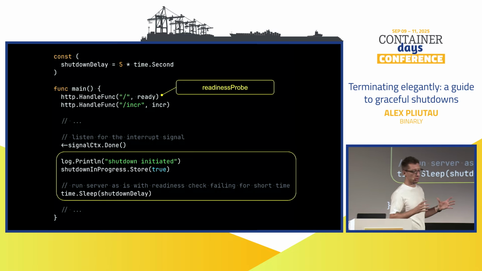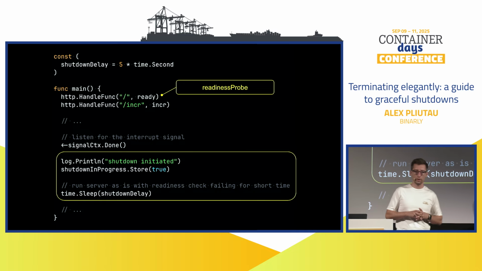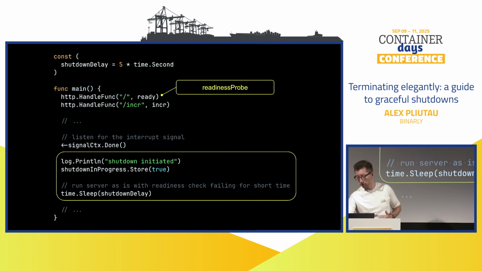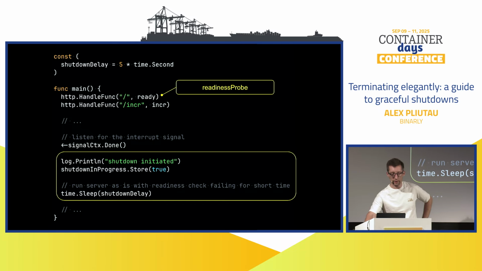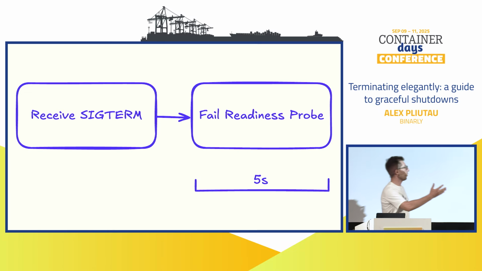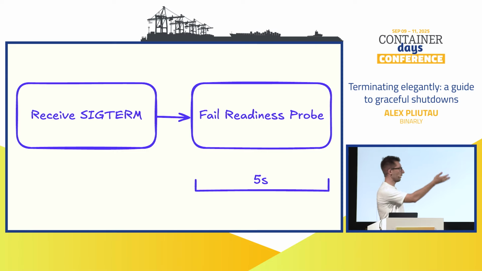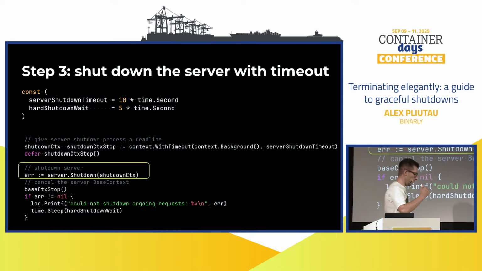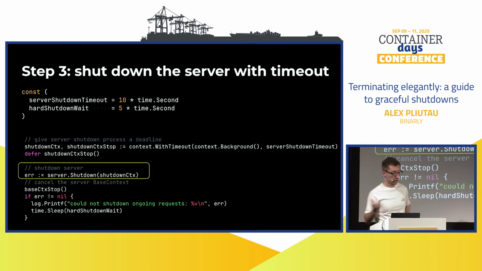But what's important to understand is that the server is not affected yet, right? We are still accepting new connections if there are any. We are still processing the ongoing ones, so no changes to the server just yet. Here's the current diagram at the moment. So SIGTERM received, failing the Readiness probe for 5 seconds. Let's go next. Now we would assume that there are no more incoming connections.